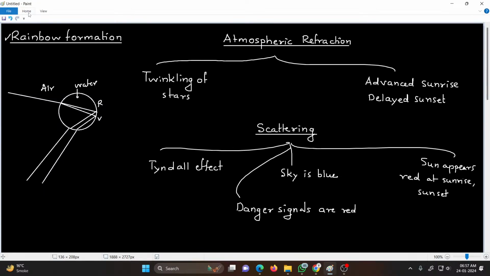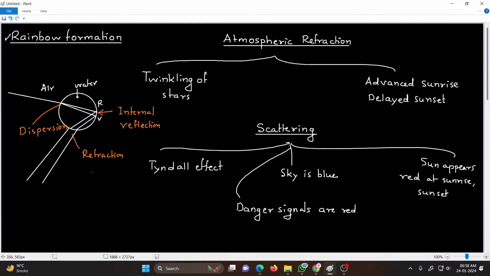So there are three things that are happening here. First, we have dispersion of light. That means different colors are bending at different angles. Then here we have internal reflection. And finally, here we have refraction. So due to these three phenomena combined, rainbow is formed.